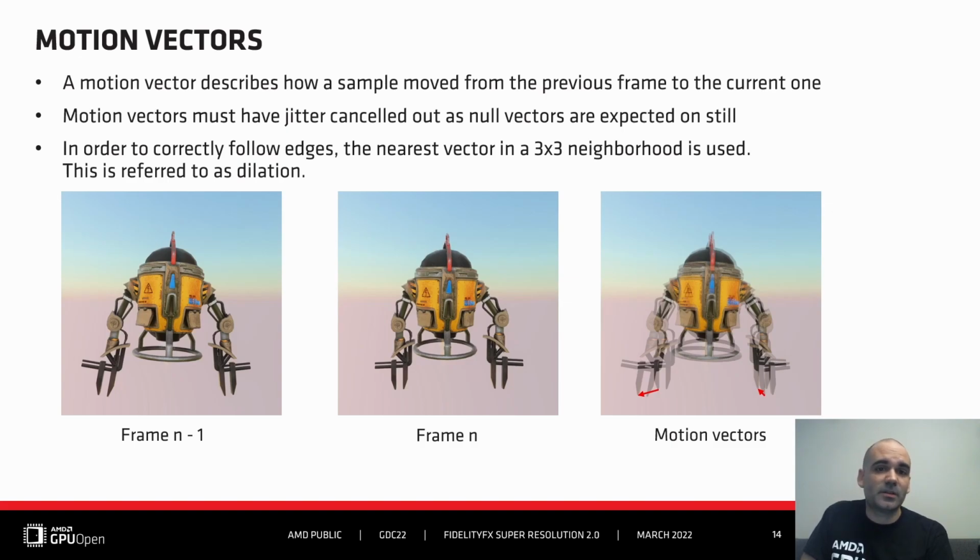What you see on screen there is two consecutive images, frame n-1 and n, and the two overlaid on the right picture, where we can see with the red arrows where the actual sample is, and the arrow is now pointing to where it was in the previous frame.